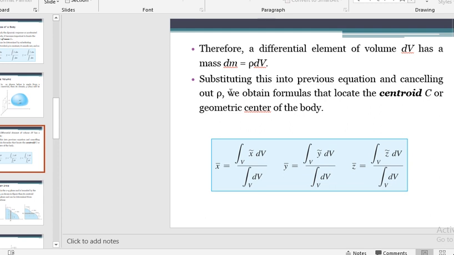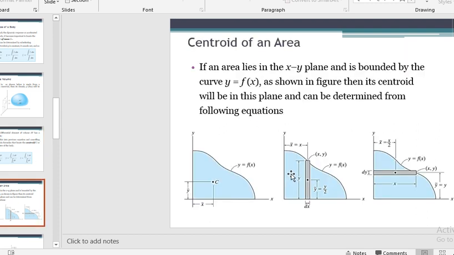Therefore, a differential element of volume has mass equal to rho times dV. Substituting this into the previous equation, we can locate the center at C, and the geometric center of the body can be calculated using this formula.